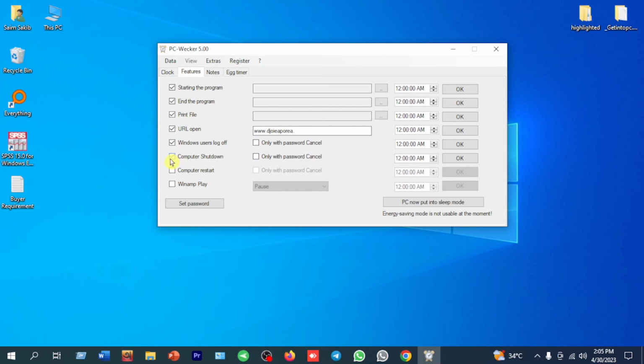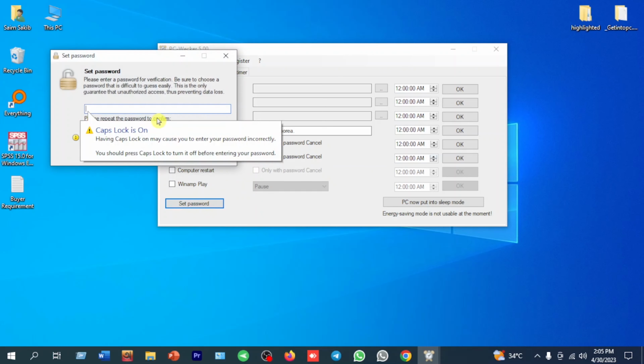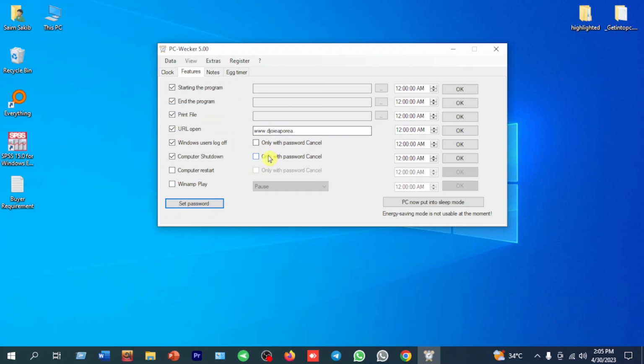Then computer shutdown. If you want to shut down the computer automatically at a specific time, you have to set a password and check this section. Then computer reset works the same way by the setup. And the last one, Winamp play. Winamp play works according to this system.